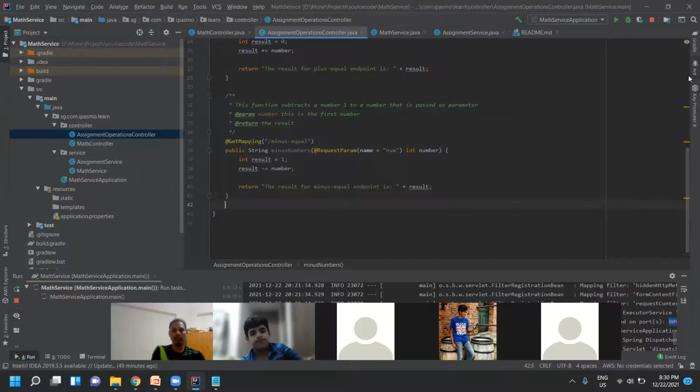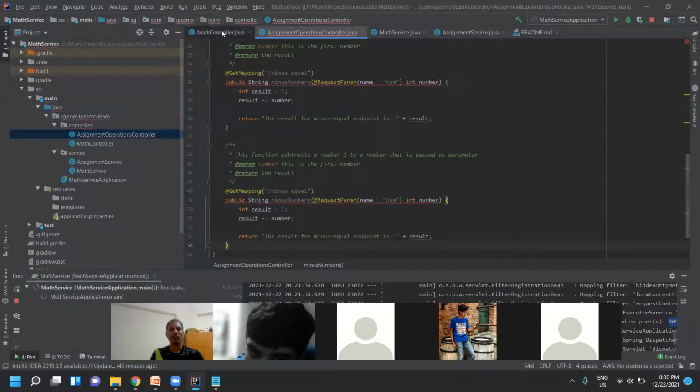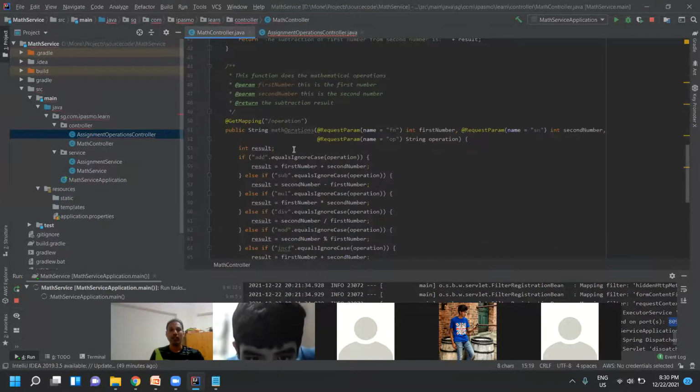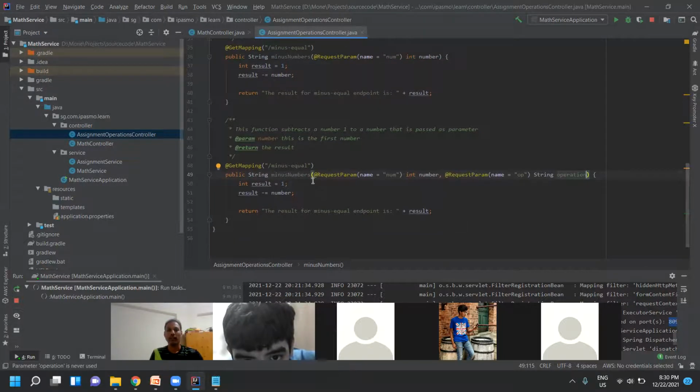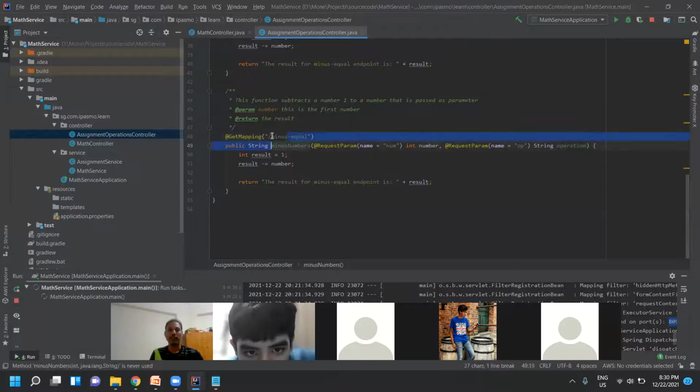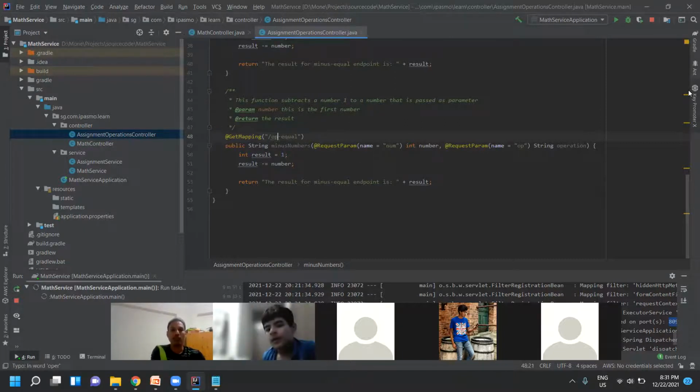And then similarly, we'll take an example from the previous one. Here we already gave this and then operation. I don't want to type it, I'm just copy pasting. So this is the operation, and here operation equal operations. Op equal.